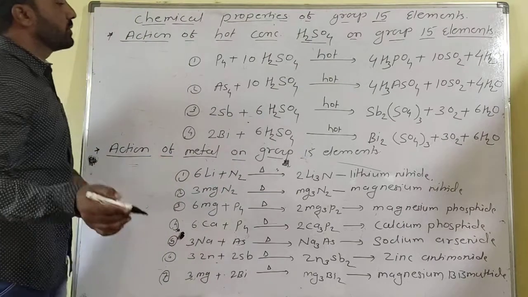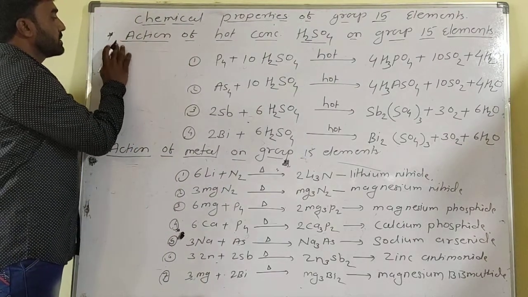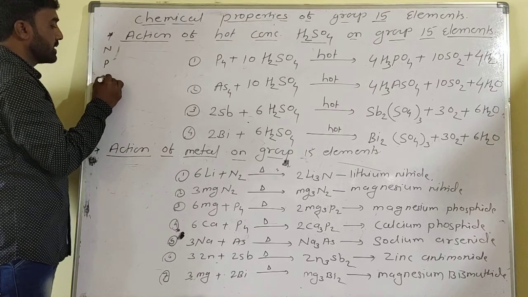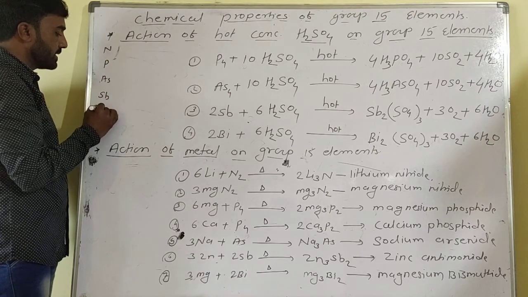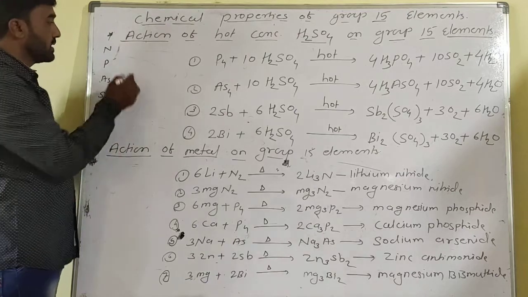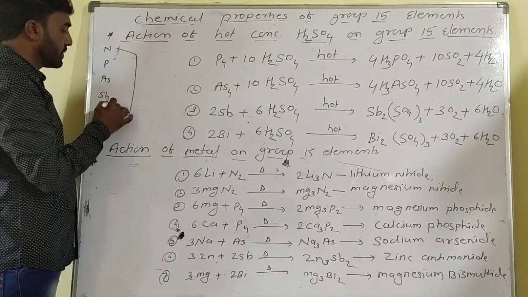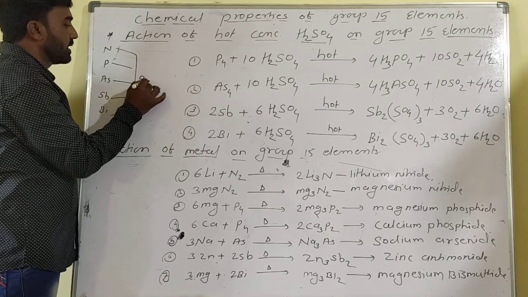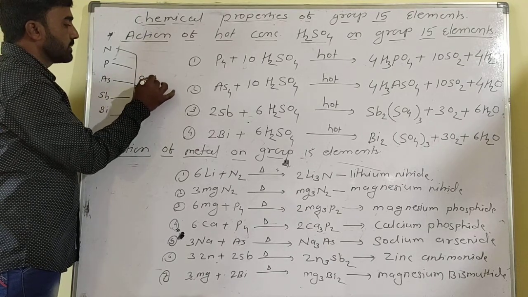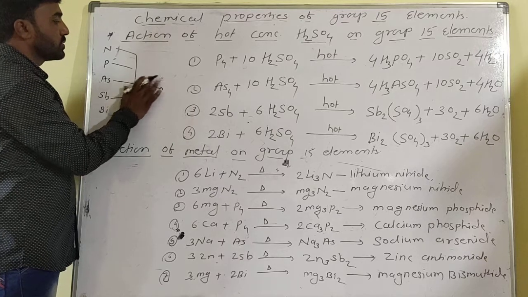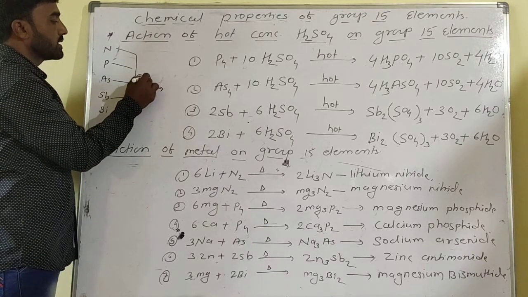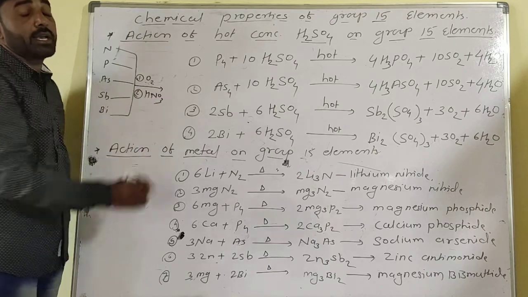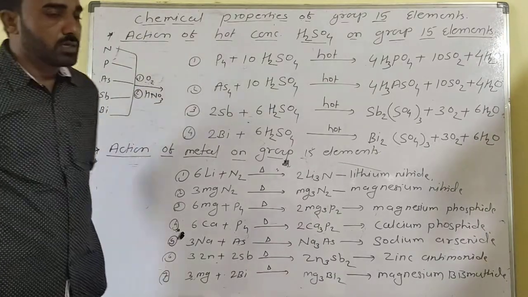You know that group 15 includes five elements: nitrogen, phosphorus, arsenic, antimony and bismuth. In the previous lecture we discussed two chemical properties: first, action of air, and second, action of HNO3, that is nitric acid. So these are the two points discussed.